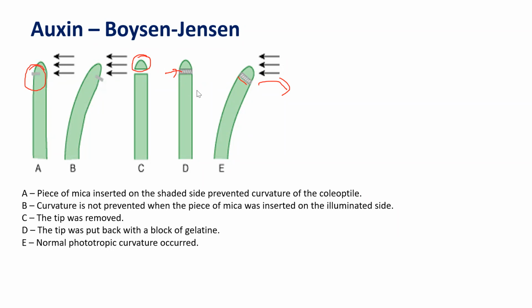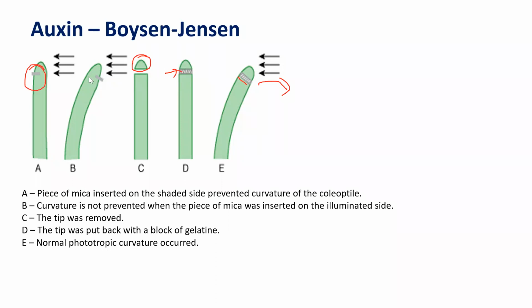And when the substances were extracted in a block of gelatin and then placed, again the growth happens. So this experiment proves that the growth substance is present at the tip portion. So these are the two observations from Boysen and Jensen.